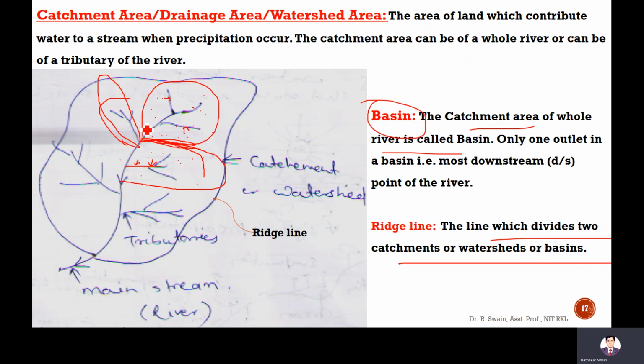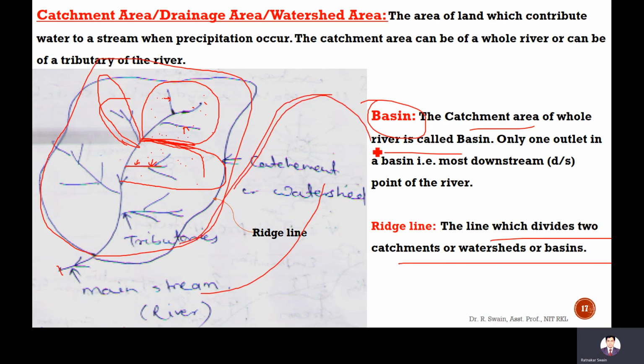These are small streams, so we can say it is a catchment, but we cannot say basin. For the whole river, from origin to the end, the whole catchment of the whole river is called the basin. Here there is another stream, so there will be another catchment here.